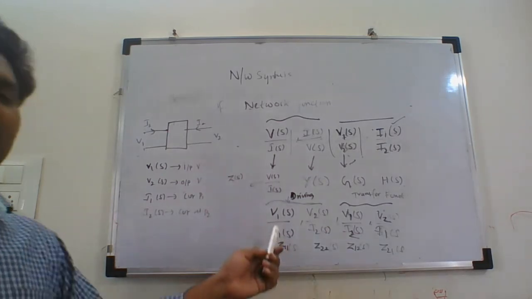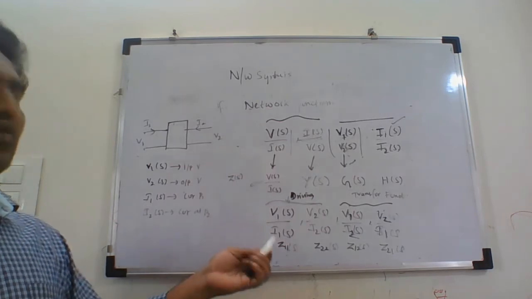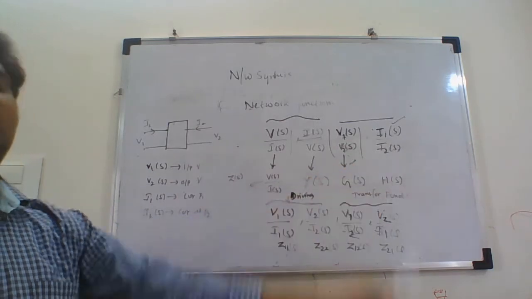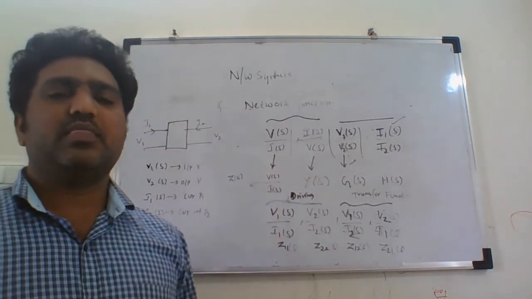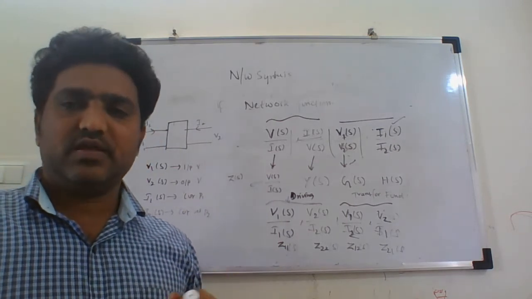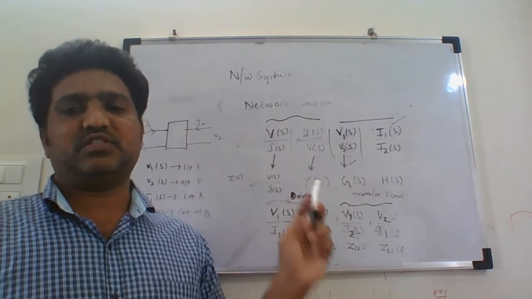If we are given any one of the quantities, Z11(s) or Z(s), Y(s), G(s) or H(s), then we can do the network synthesis.